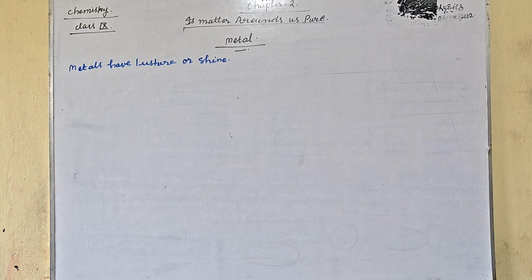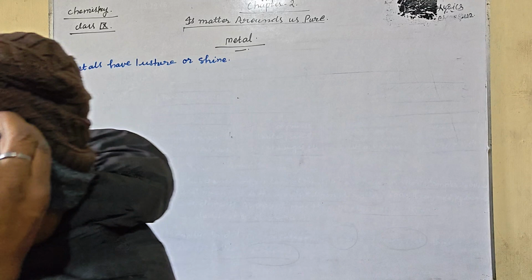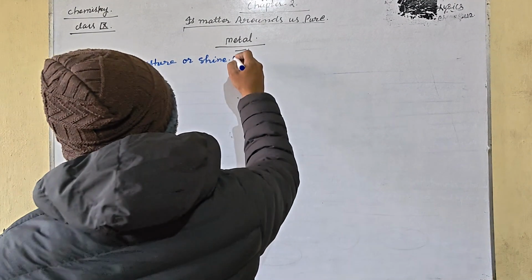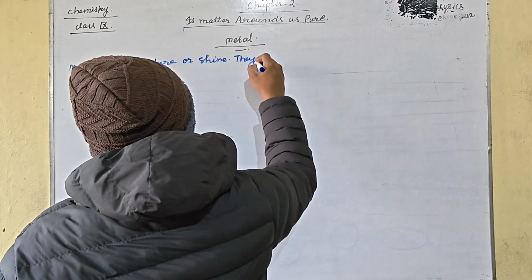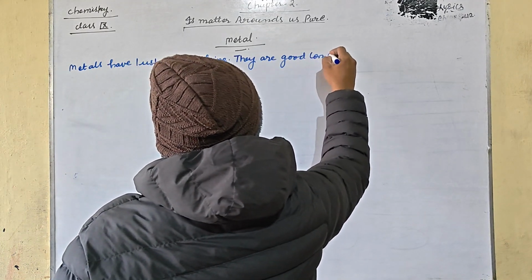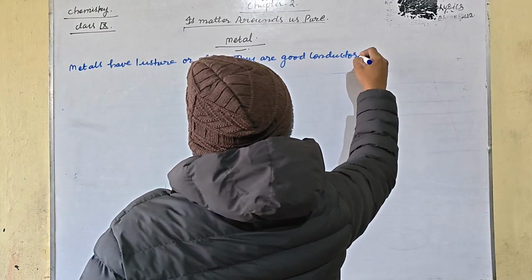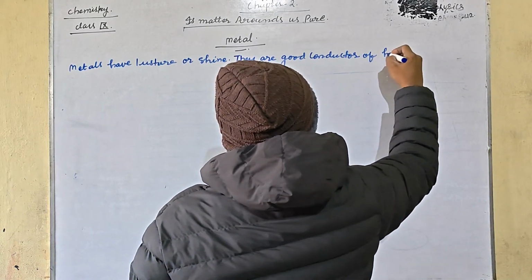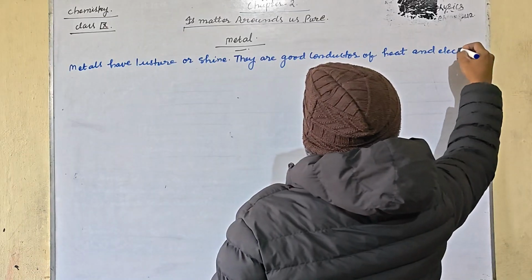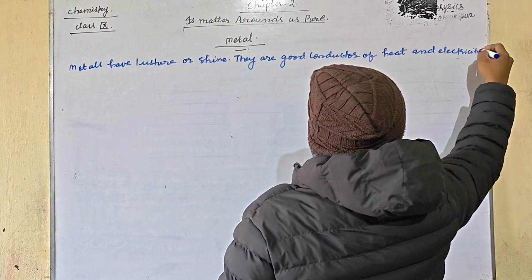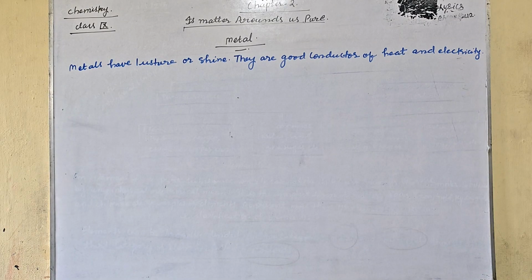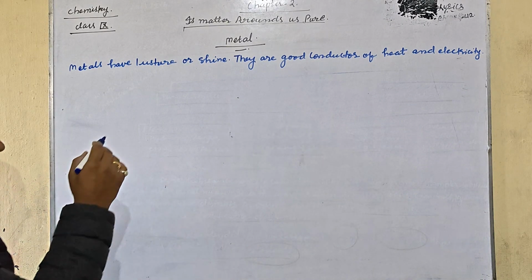So let us understand the metal. It is quite clear that they are good conductors of heat and electricity. Heat and electricity means if they come in contact with heat and electricity, they are good conductors. They are malleable and ductile in the solid state.